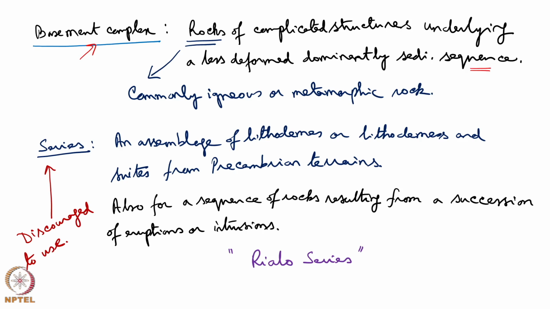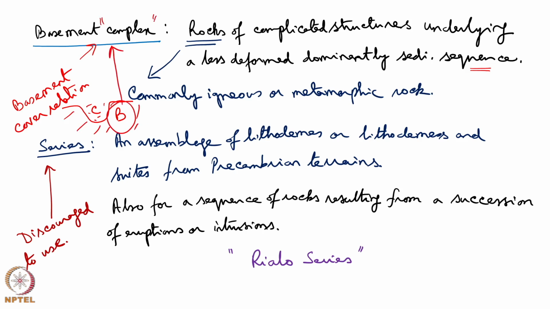I have discussed the basement cover relationship in one of the previous lectures, and such a diagram was presented simplistically, that this is the basement and here is the cover material. We are referring to this basement as a complex. Commonly the basement complex is of igneous or metamorphic rocks.